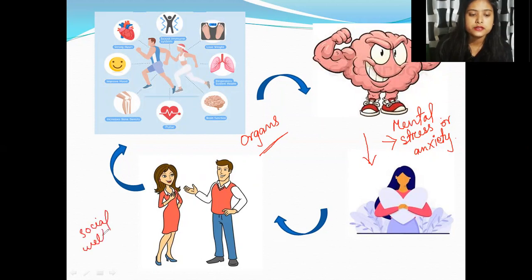Social well-being here describes how a particular individual of a species is going to interact with other people, how he is going to interact with the other nearby people. That is what is mentioned in the definition of social well-being: how we react with the people we meet of the same species.